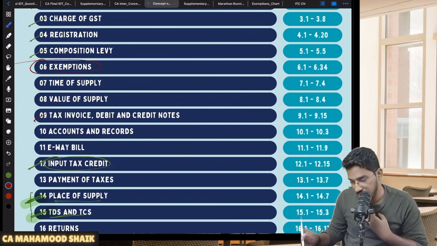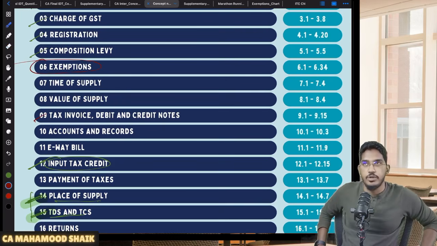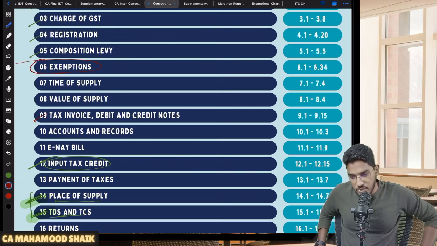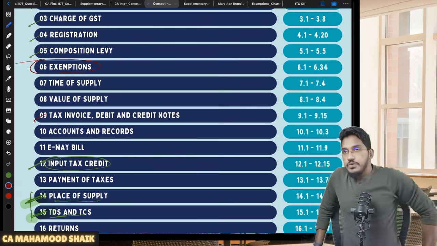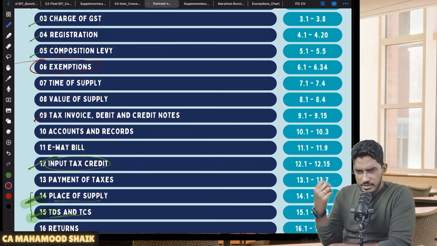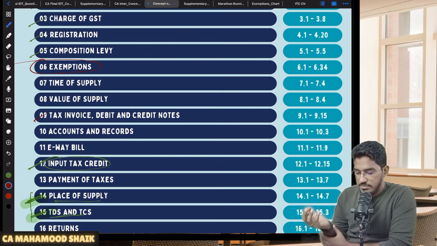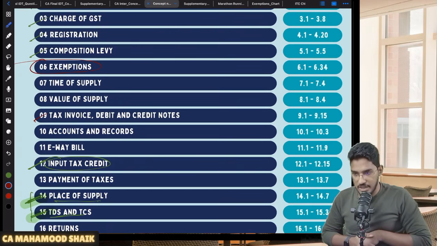Many of you guys have been asking for exemptions. I will try to record it and upload it, because exemptions is such a huge chapter. We can't do 100% revision. So what I will do, all the conceptual things from that exemptions chapter, all the important, very frequently tested questions, I will identify, and I will try to record and upload it.